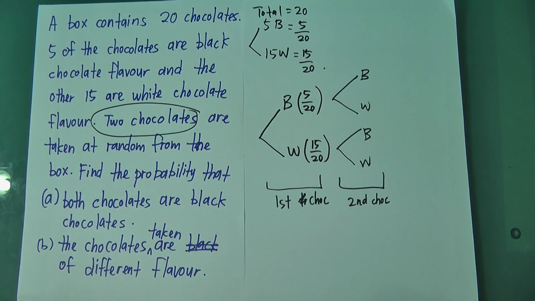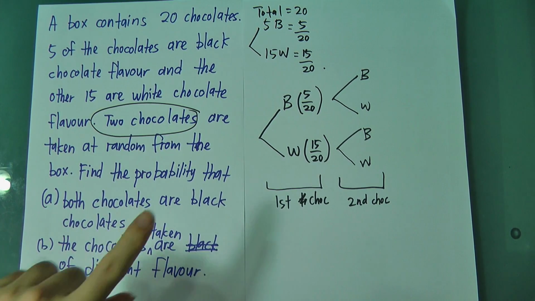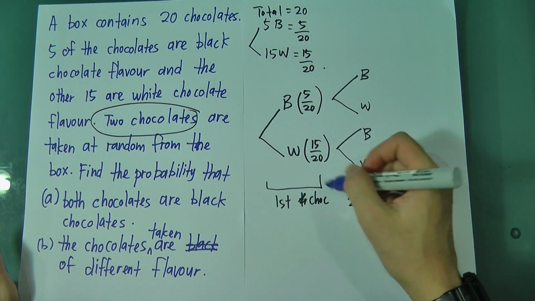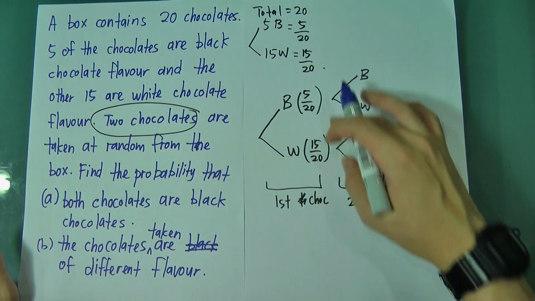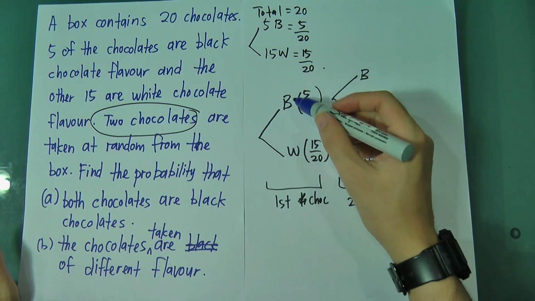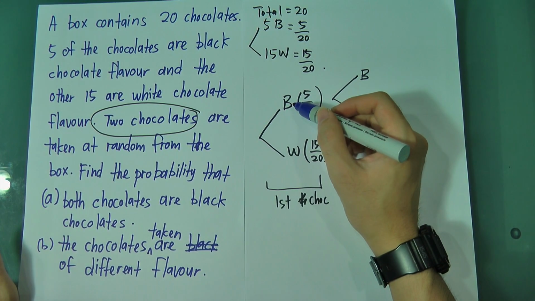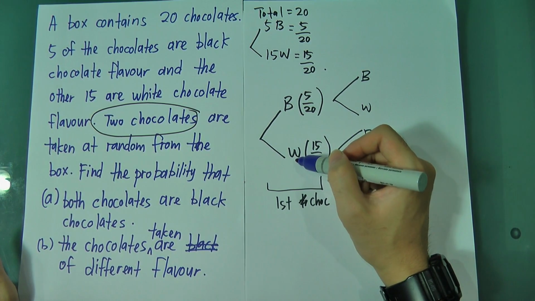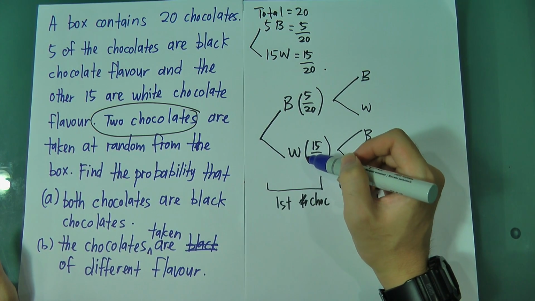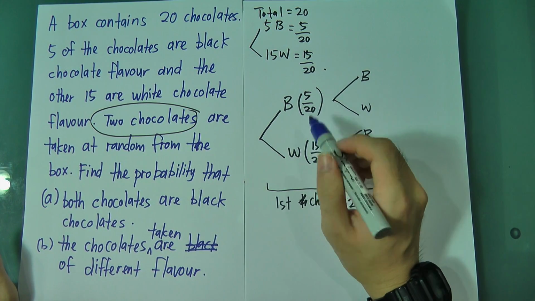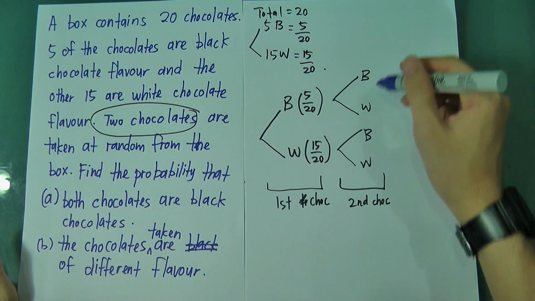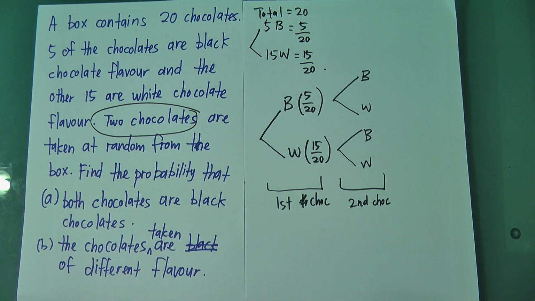Now the problem over here is, after the first draw, what does this part mean? Now have a look at this part. Over here means the first chocolate I get is black. If I go to the bottom one, it means the first chocolate I get is white. It's slightly different in the second part compared to the last 2 examples. The second part is exactly the same, but this one is slightly different.